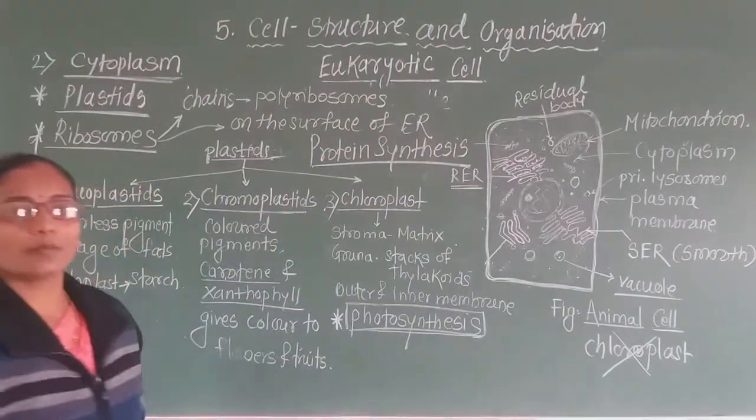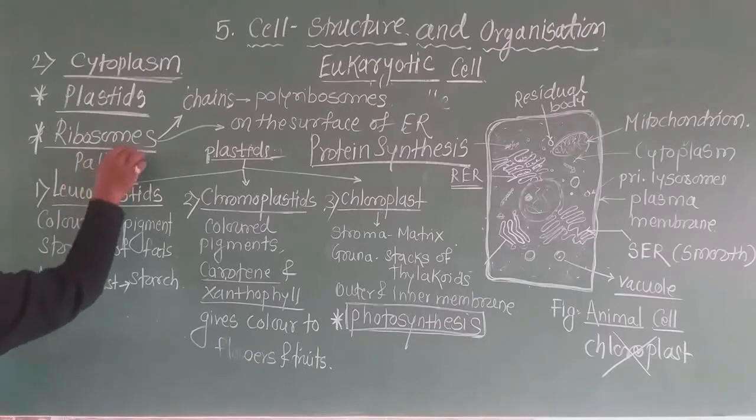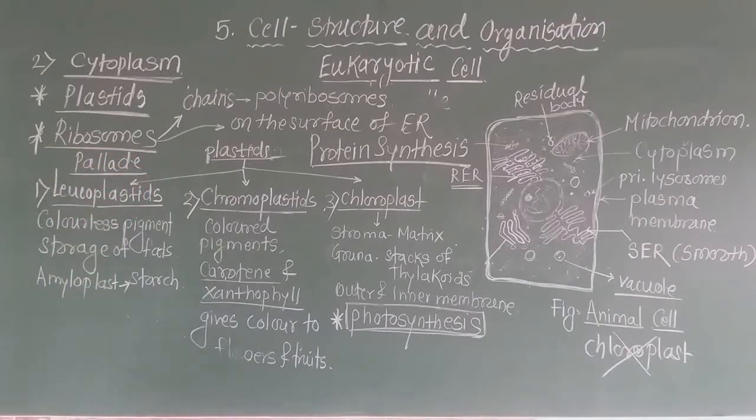Please remember, the ribosomes were discovered by the scientist Palade. These are present on the surface of the rough endoplasmic reticulum in animal cells, and are involved in protein synthesis.